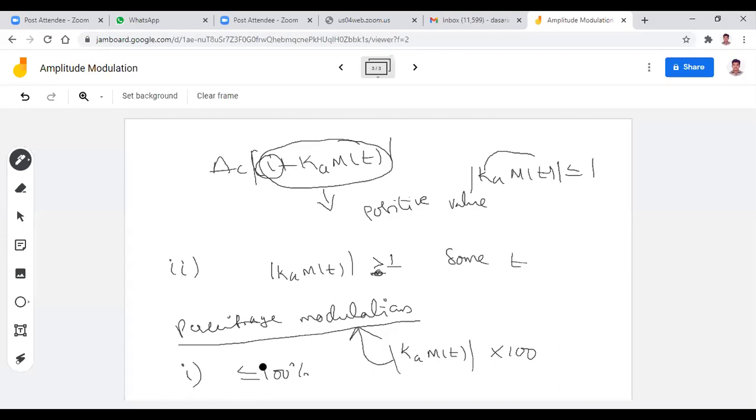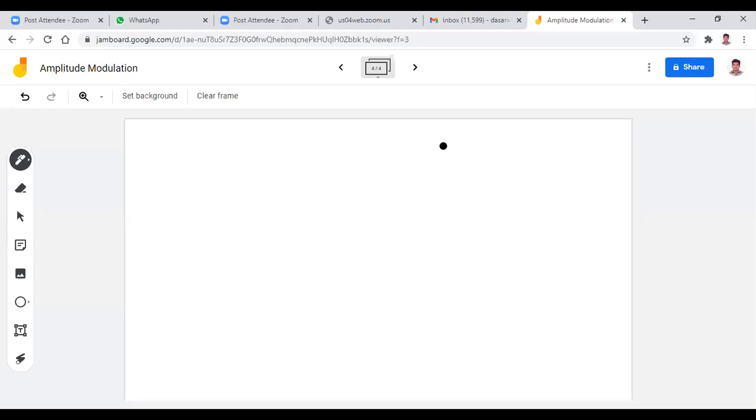But coming to case 2, here Ka m(t) is greater than 1. That means you can say that the percentage modulation in case 2 exceeds 100, that is greater than 100%. Is it okay? So finally, what I want to say is, when you go for case 1, that is Ka m(t) less than or equal to 1, the percentage modulation is less than or equal to 100%. Remember all these things, very, very important. And Ka m(t) greater than 1, percentage modulation is greater than 100%.